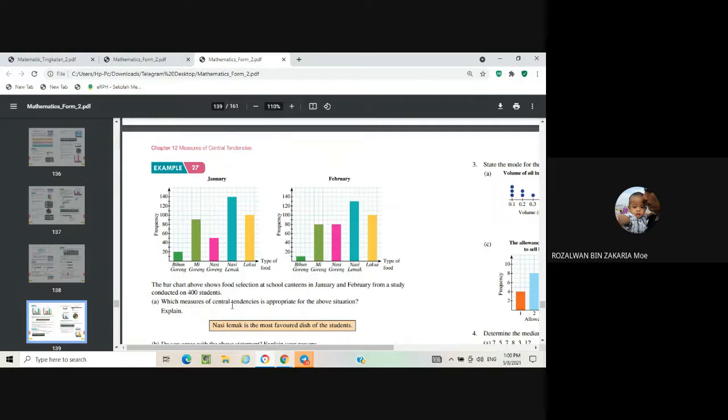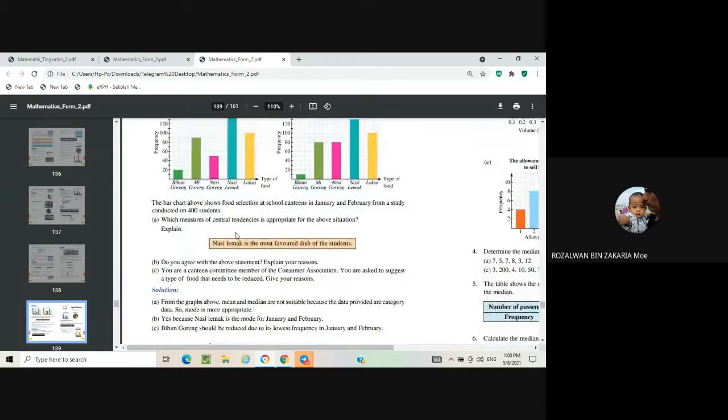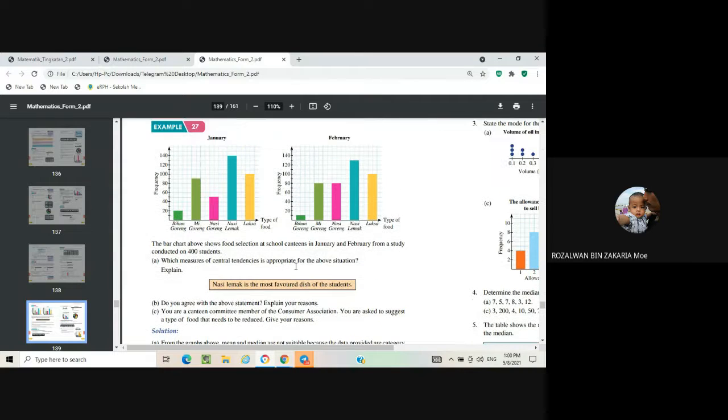Okay, now look at B. This statement: nasi lemak is the most favored dish of the students. Do you agree with the above statement? Explain your reason. So you have to observe the bar chart here for January and February. If you can see here, the highest frequency for both months is nasi lemak.